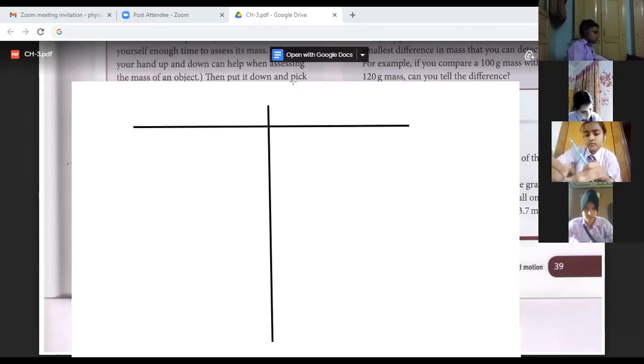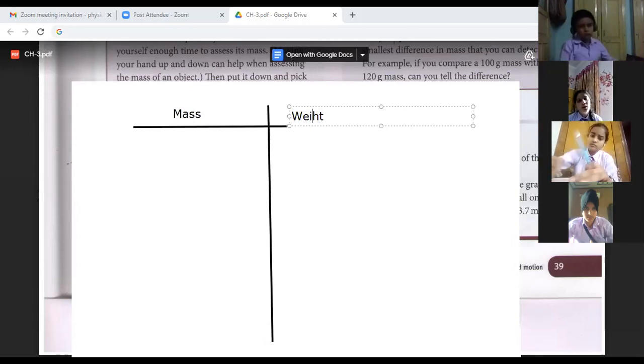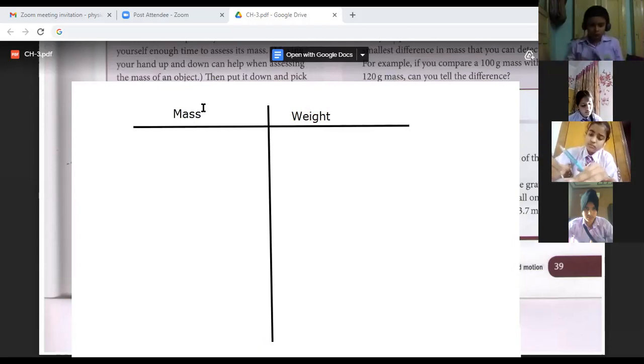So we are going to write 3 to 4 of the points, so that depending upon the question you can attempt it. One side mass and one side is weight. So first is mass.